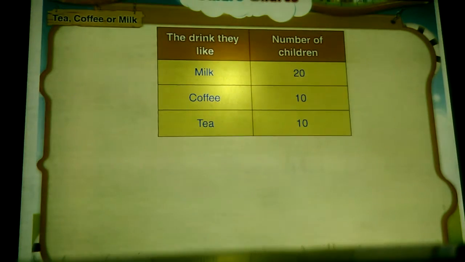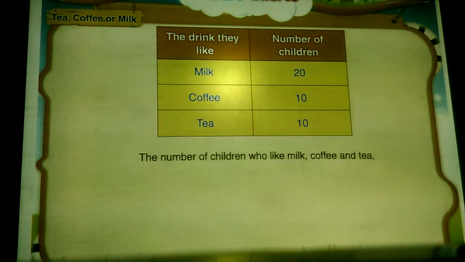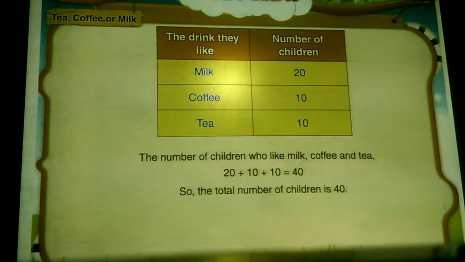To find the total number of children, add the number of children who like milk, coffee and tea. That is 20 plus 10 plus 10. That is equal to 40. So, the total number of children is 40.